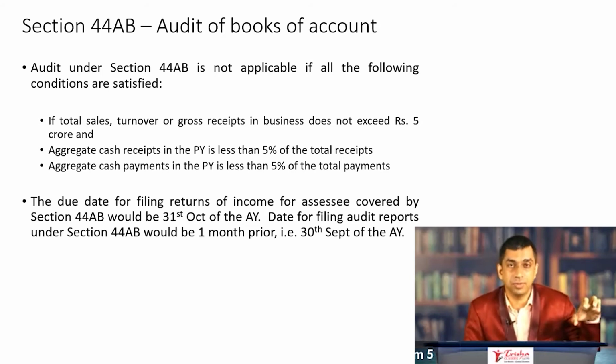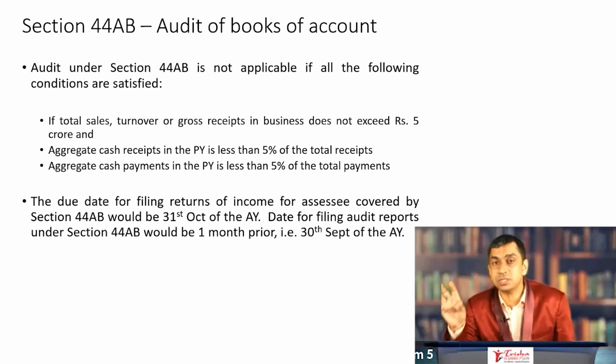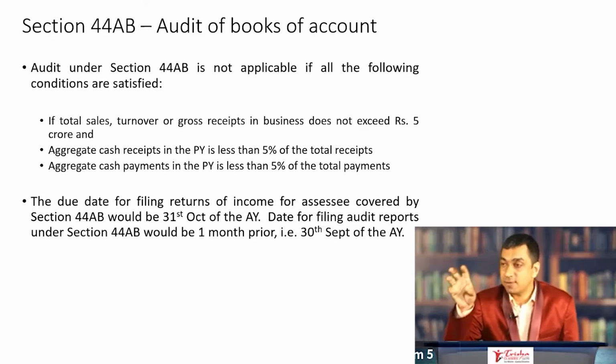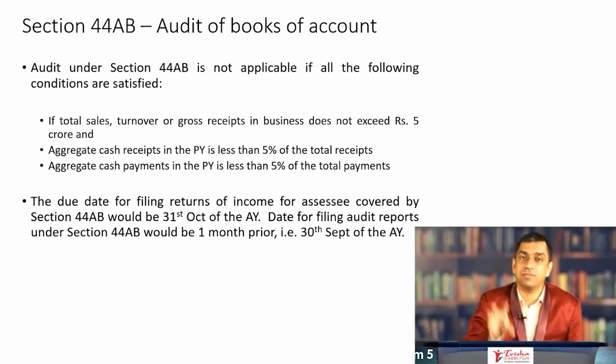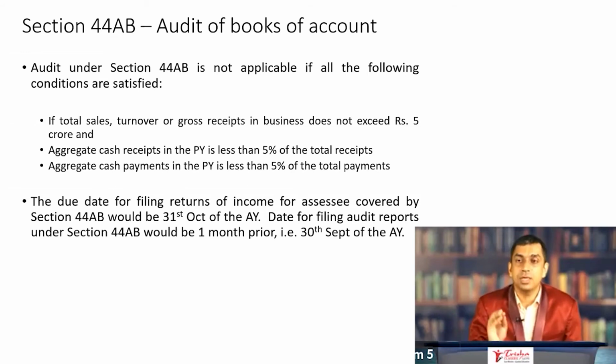Total receipts, obviously, we mean by the total sales of the business, the total credits in the P&L account, your turnover, your gross receipts, total sales in the business. Total payments basically mean all expenses incurred by you. Out of these expenses, how much is paid by cash, and whether this proportion is less than 5%. If that's the case, if other two conditions are also satisfied, then audit of books of accounts under section 44AB is not applicable. Okay.